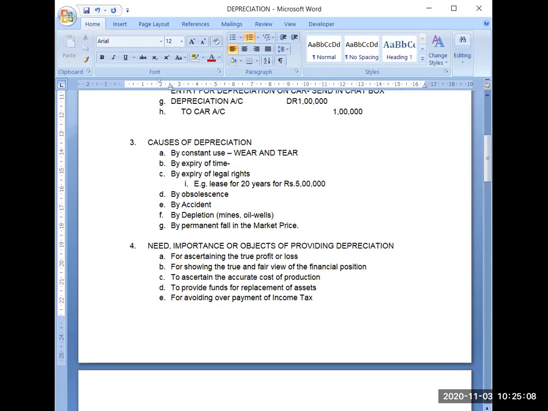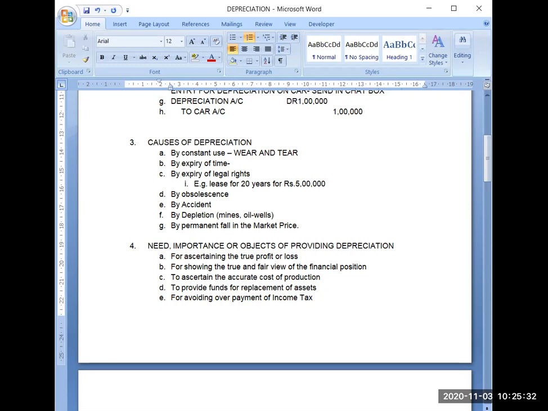By accident also, there will be a high decline in the value of the asset. It may be fire, a road accident, any sort of accident, or an earthquake. If your asset gets damaged by some accident, that will also be a reason for depreciation in the value of your fixed asset.